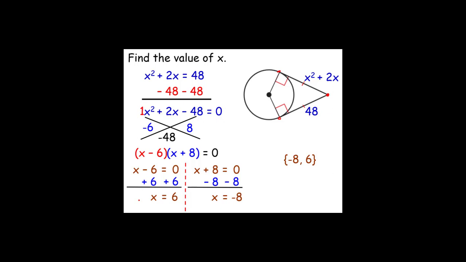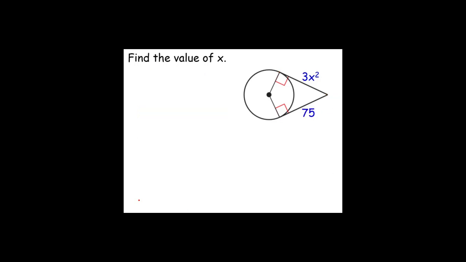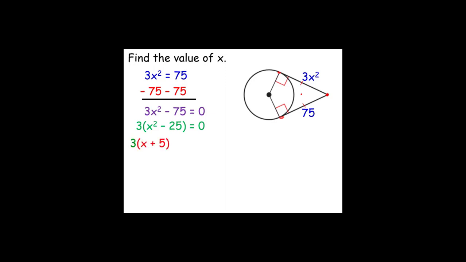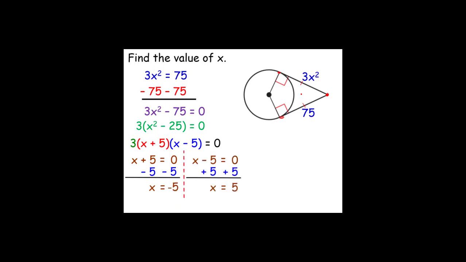Let's take a look at another example. In this example, I will demonstrate 3 different ways of solving. Again, we have an external point, point of tangency. Therefore, this segment is congruent to this segment, so we can set them equal to each other. We can subtract 75 to have everything set equal to 0, factor out the 3, and now we notice inside the parentheses we have the difference of squares. This would be 3 times x plus 5 times x minus 5. We can use a zero product property and solve, and we will get x is equal to negative 5 or 5.